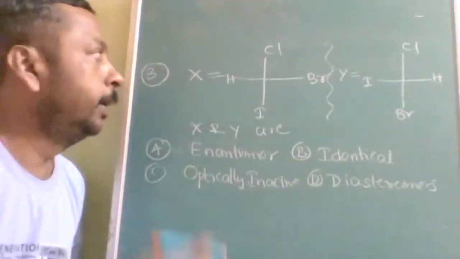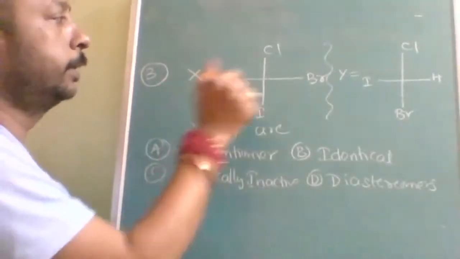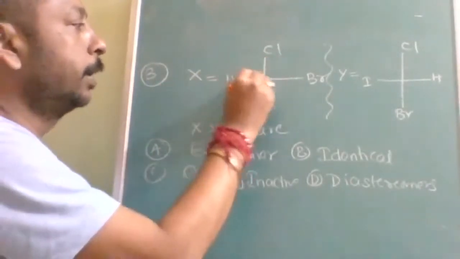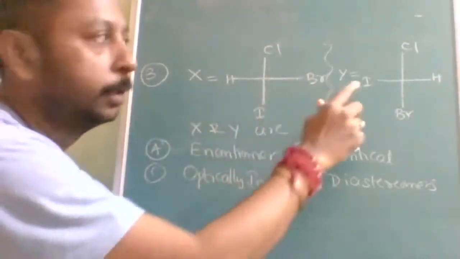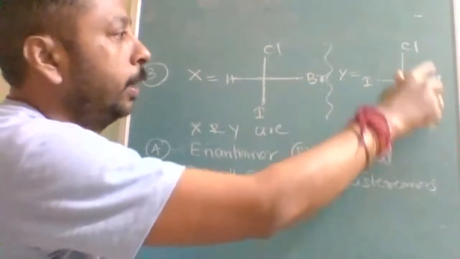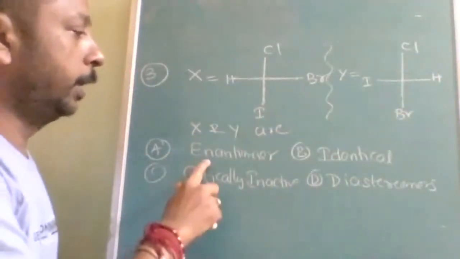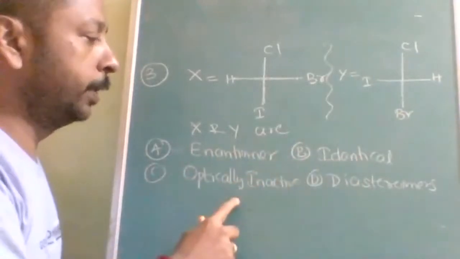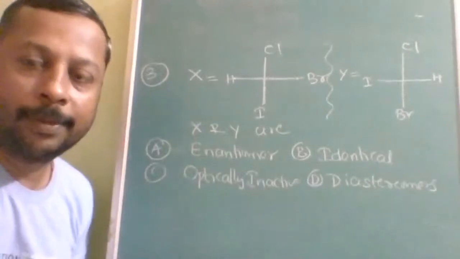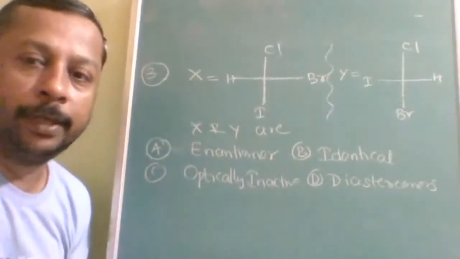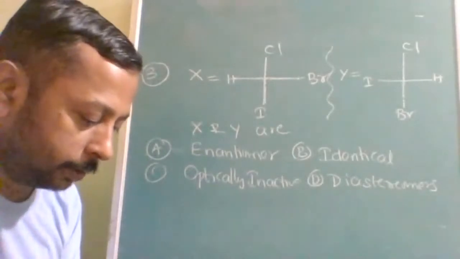So here I am reading this out, as it may not be visible properly. X is here, with the plus mark, and bromine, hydrogen, chlorine, and iodine. Y is iodine, hydrogen, chlorine, and bromine. X and Y are enantiomers, identical, optically inactive, diastereomers. Okay, very simple and direct question. Most of you can give the direct answer.